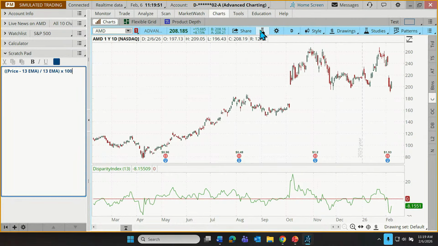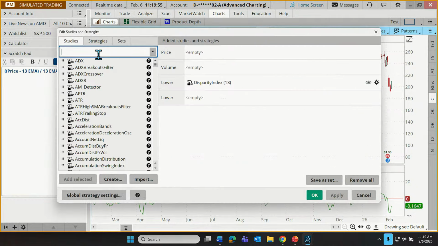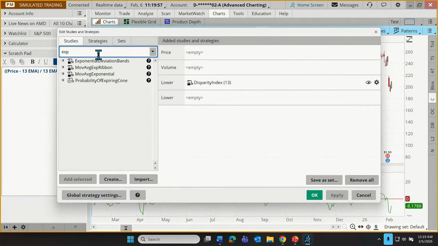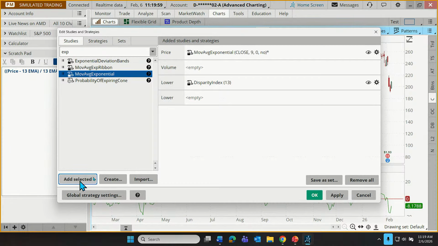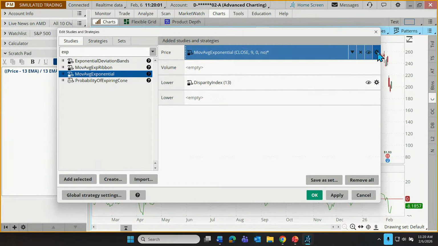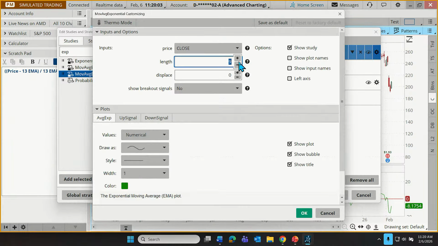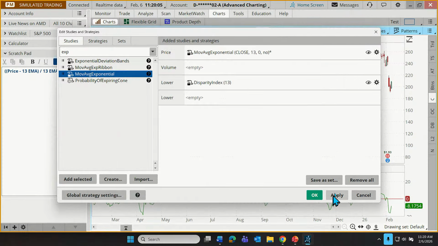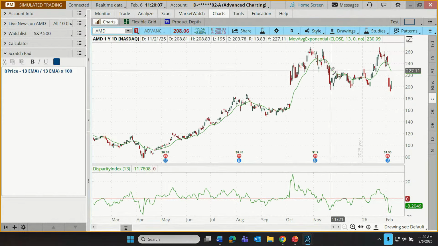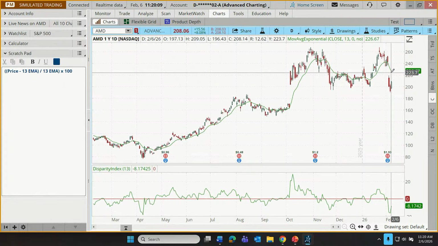Anyway, so here's our equation, but here, what it's actually doing, if we take a current price, let me maybe throw on the 13-period exponential moving average here. I'm going to go up to our little flask. Let's type in exponential. There's our exponential moving average. Let's add that, and let's adjust this to be just a 13. Click OK and click apply.